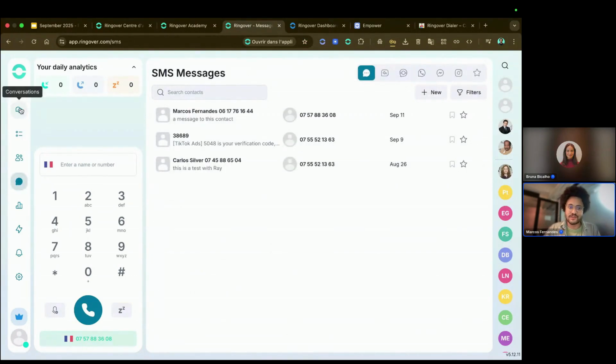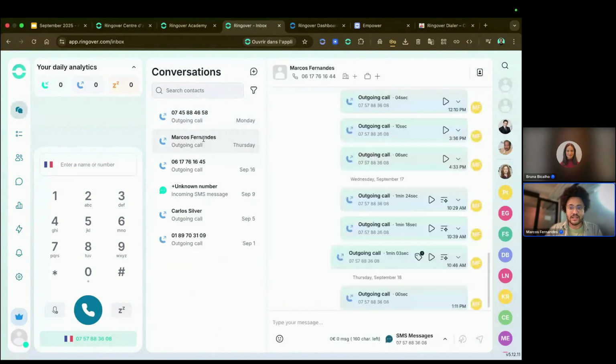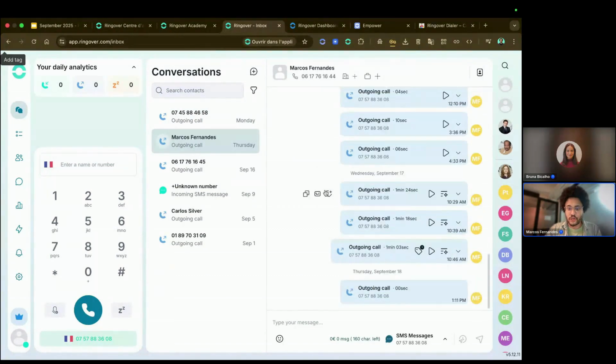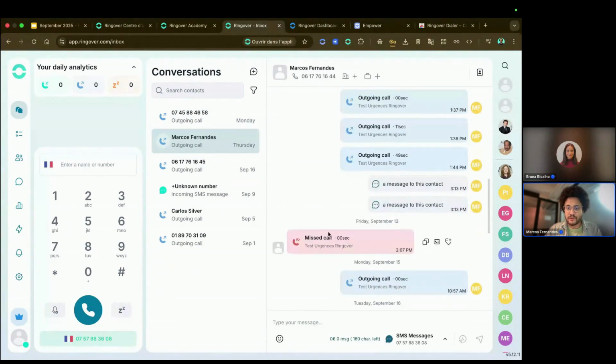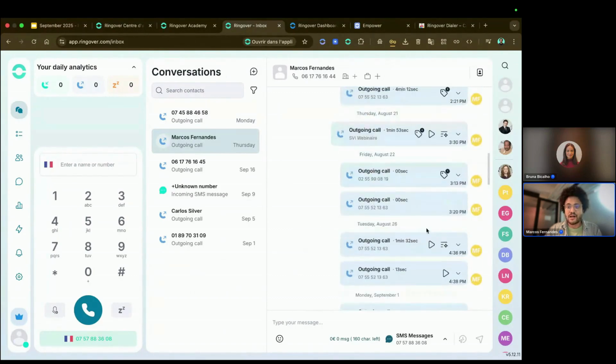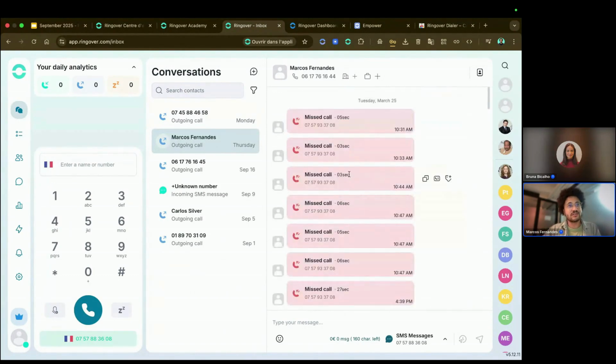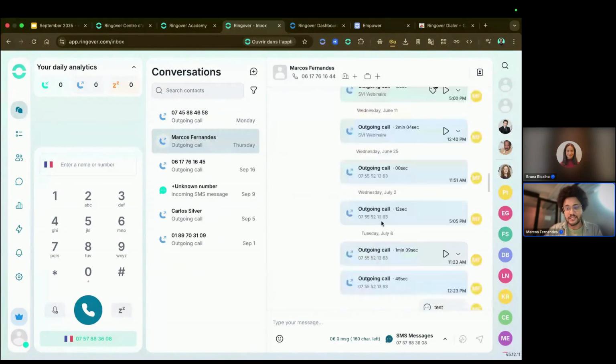With the conversations tab, you will have all of these interactions that you had with your client in the same interface. So let's say I had a lot of ongoing calls. I had a missed call with the client, also had SMS that was sent. You can have WhatsApp message. So all of the interactions they're going to have with the same contact will appear here.